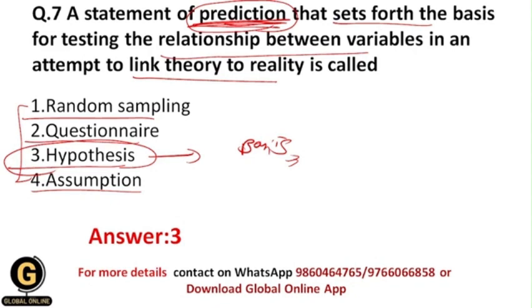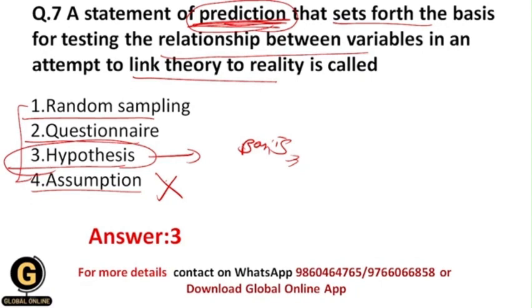And that's why your correct answer should be hypothesis, not assumption, because there is a lot of difference between hypothesis and assumption. Assumption is only the thing which comes after our intuitive thinking, but hypothesis is the proper prediction. It is a proper statement of prediction. This is not an intuitive thinking part. As well, hypothesis includes the relationship between the variables, and it is an attempt to link theory to reality, but assumption is not like this.